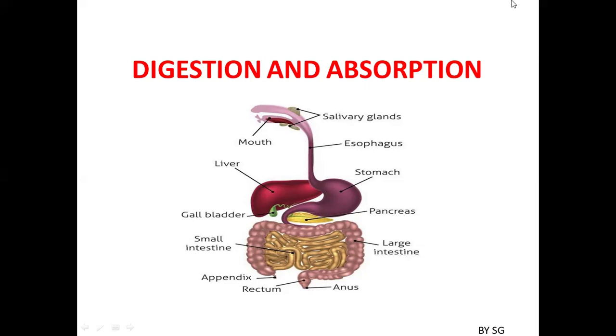So we all know what is digestion. It is a catabolic process which involves the breakdown of complex food molecules into simpler food molecules. Now these simpler food molecules are absorbed through the small intestine. They reach the bloodstream and are distributed through different parts of the body. But let's learn what are the concepts, what are the points which are important for us so that you can score good marks in your NEET.